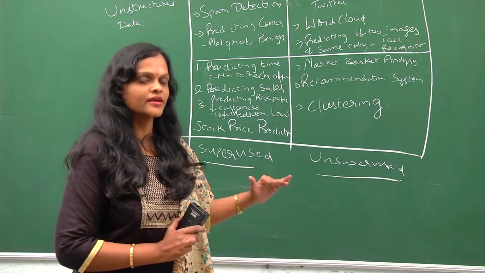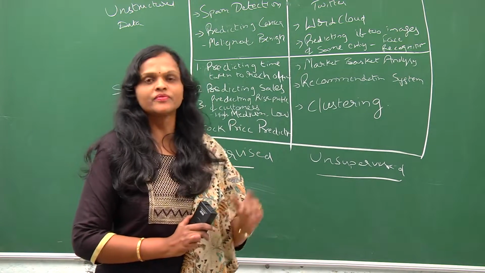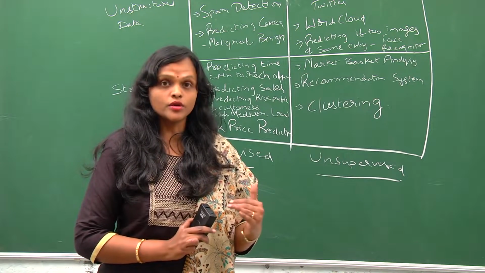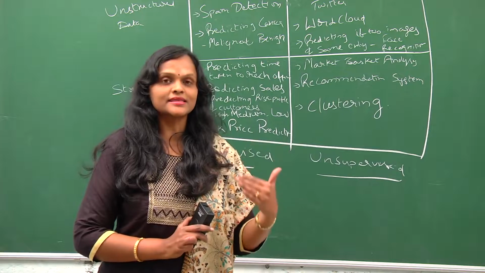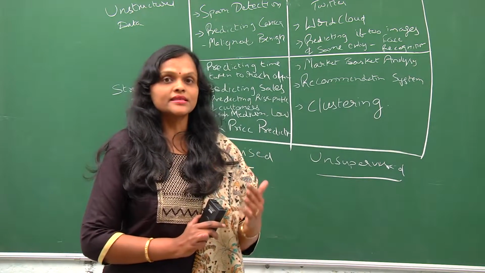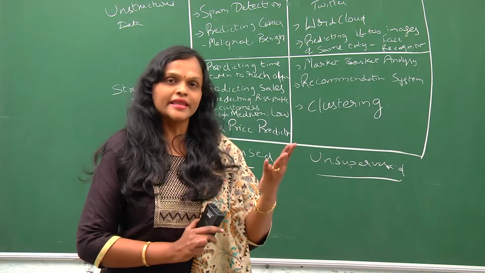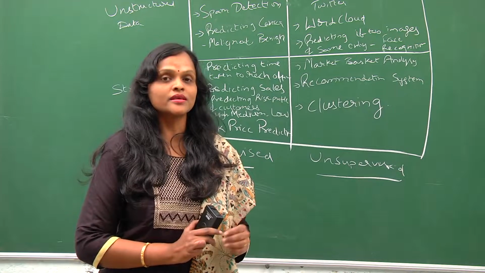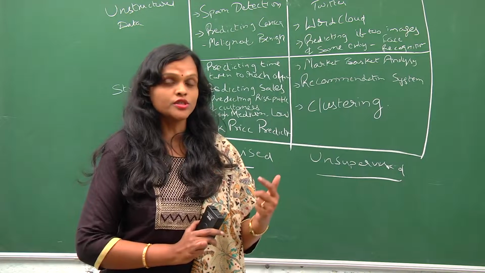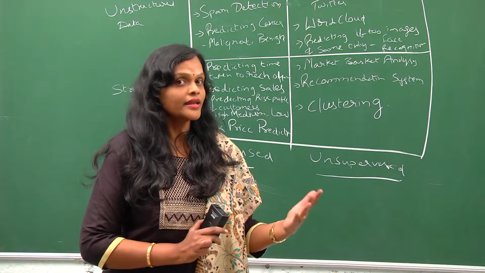Now, for the sake of simplicity, let's take a simple example. One is sentiment analysis. What is sentiment analysis? Where our ML algorithm can understand the text that is there and can give us an insight if the text is a positive sentiment or a neutral sentiment or a bad sentiment, that is negative sentiment. If suppose you say the movie was great and you have written a paragraph on the movie, it can be a positive sentiment, right? We as human beings will understand if it is positive or negative.